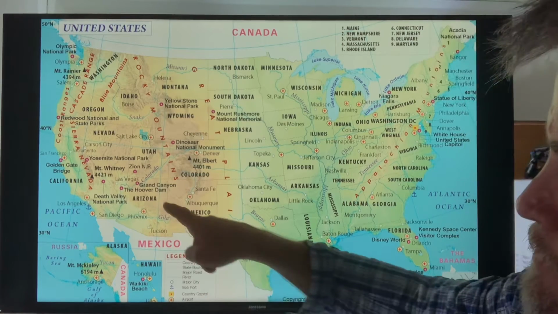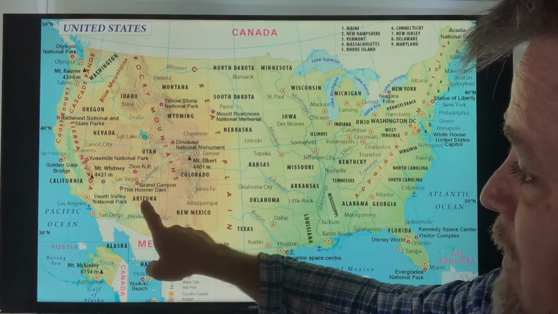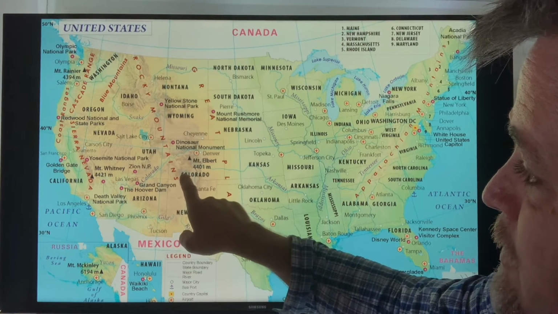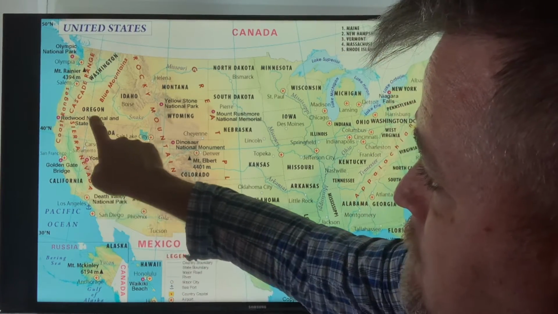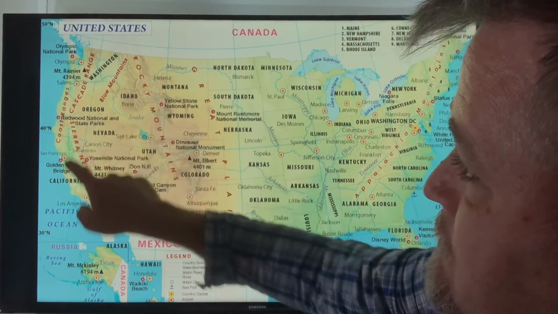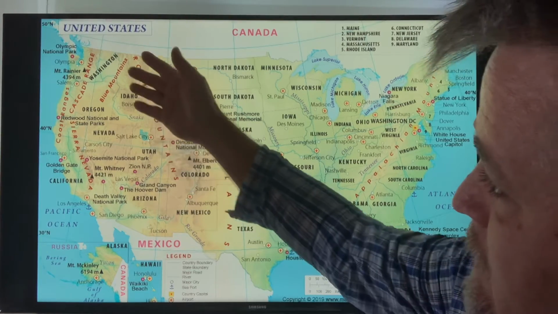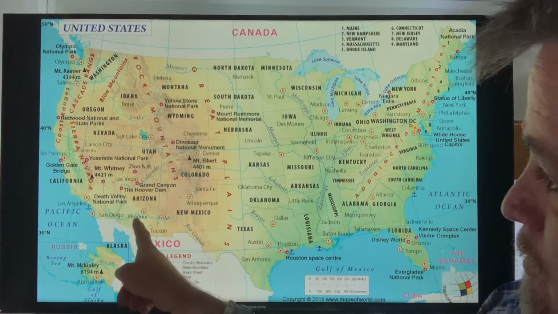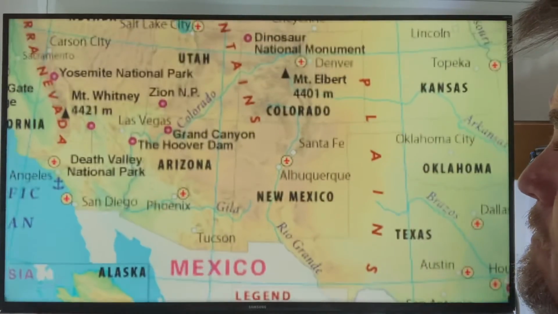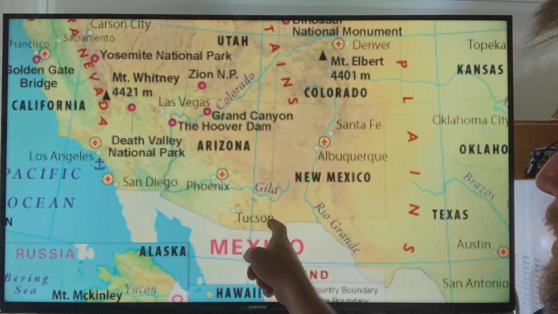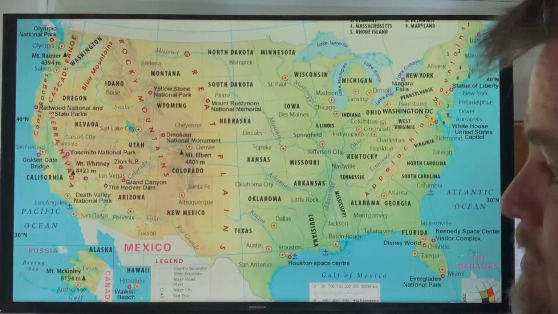And Arizona is right here. This is Arizona. You have other places too: New Mexico, Colorado, Utah, California, Nevada, Oregon, Washington, Idaho, Montana, Wyoming. This is where all the mountains are. But we're going to zoom in and talk about Arizona. Here is Arizona. You can see there's lots of mountains there.